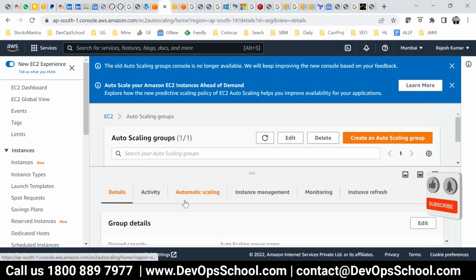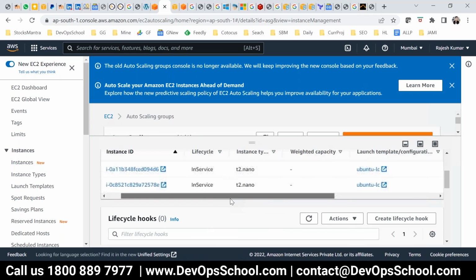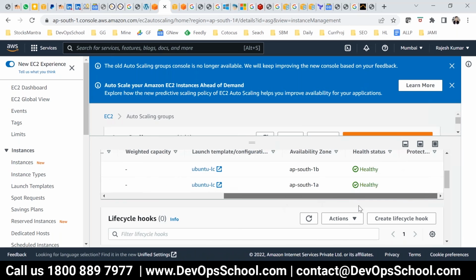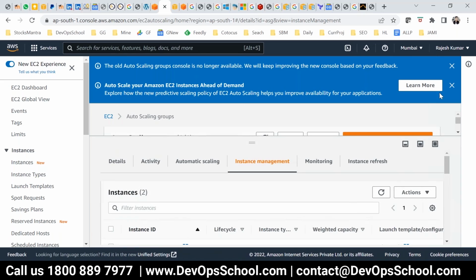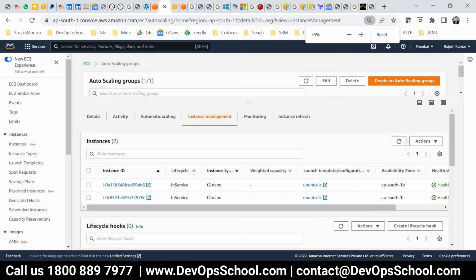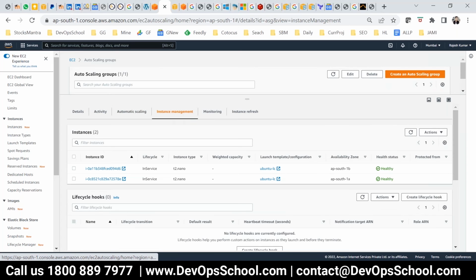Okay, instance management, this UI is a little, it's not so good, and 2 machines are running, and launch template applied, and all this. You should have a little patience. You should forget about your ease of use, because this UI you won't be able to enjoy without letting your anger out. If you feel angry, then you will not be able to learn AWS, because so many UIs are there. I've just got a habit, but I remember my early days of using AWS, and I was getting very frustrated.